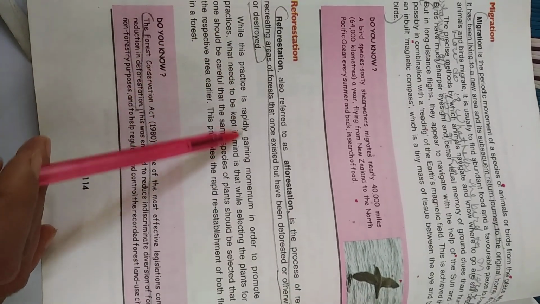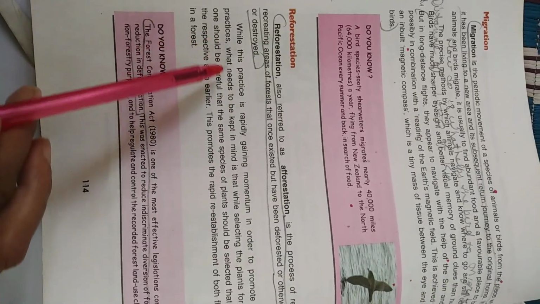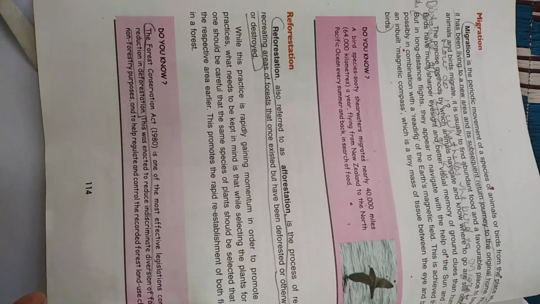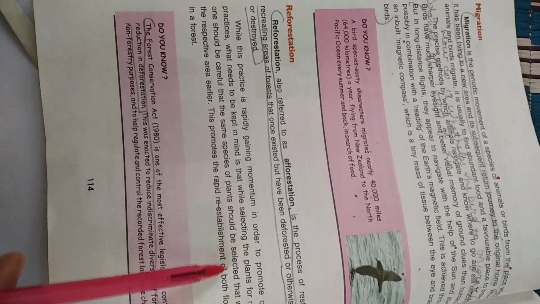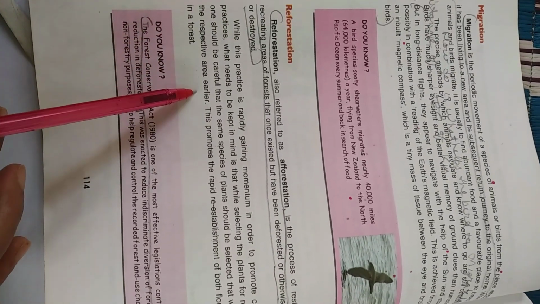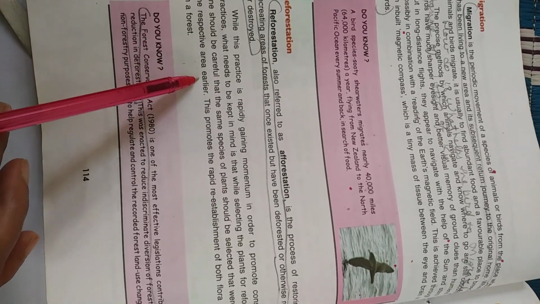While this practice is rapidly gaining momentum in order to promote conservation practices, what needs to be kept in mind while selecting the plants for reforestation? One should be careful that the same species of plants should be selected that were there in the respective area earlier. I told you earlier why. The same type of species should be planted there.